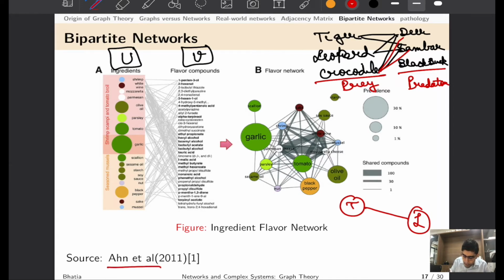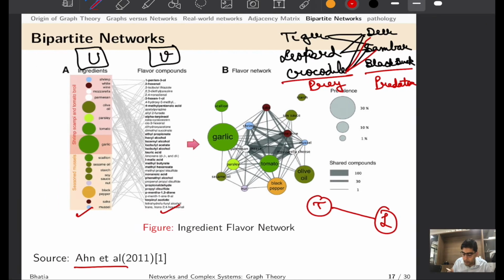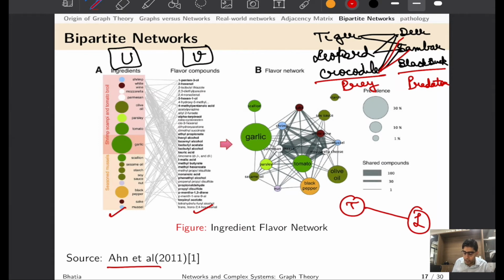For example, here we have taken some examples from a research article written by Ahn et al. in 2011, where they studied the various ingredients and what kind of chemicals give them distinct flavors, and from there they mapped what is present in white wine, what is present in mozzarella, what olive oil has in terms of its chemical composition, and based on that they designed a bipartite network of food where U represents various ingredients and V represents the chemicals that are present in various ingredients.